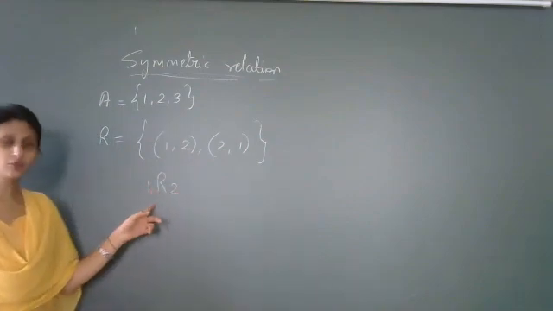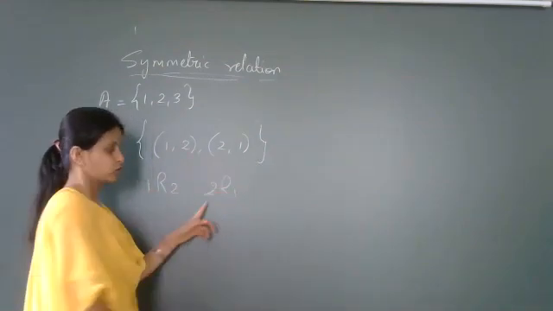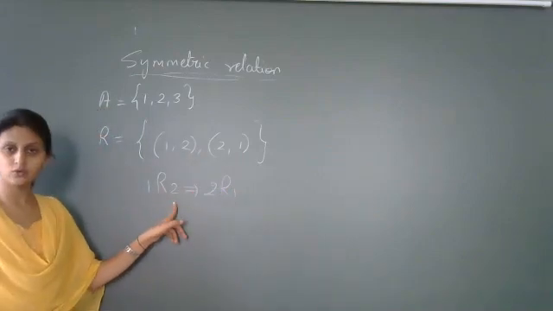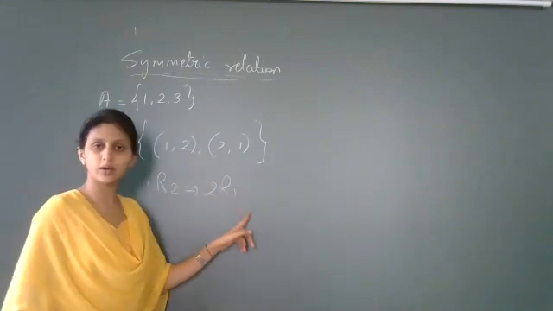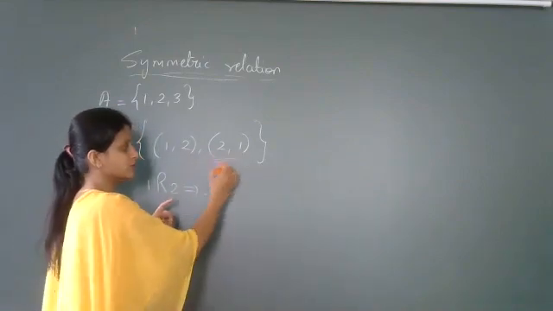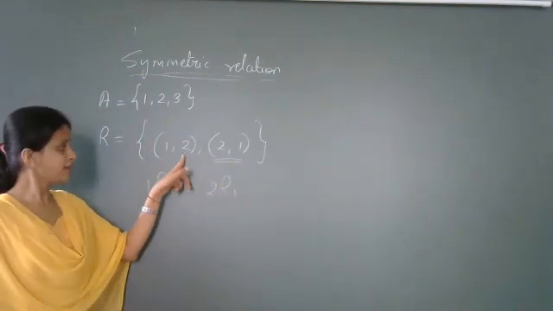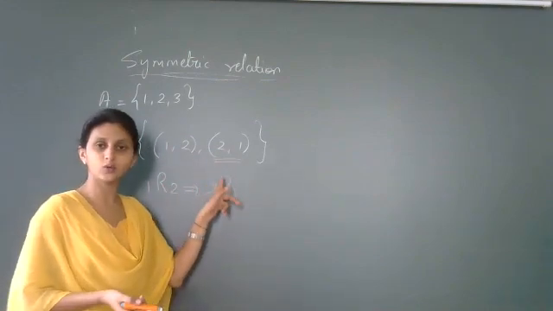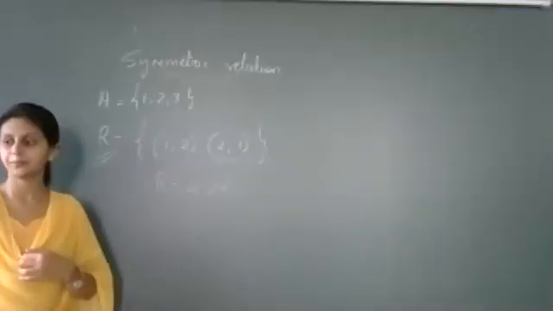So for this relation to be symmetric, 2 must be related to 1, right? If 1 is related to 2, for this relation to be symmetric, 2 must be related to 1. Of course, 2 is related to 1 because we have another ordered pair 2, 1 belonging to R, right? For (A, B) belonging to R, we have another ordered pair (B, A) belonging to R. Then you conclude that this relation is symmetric.